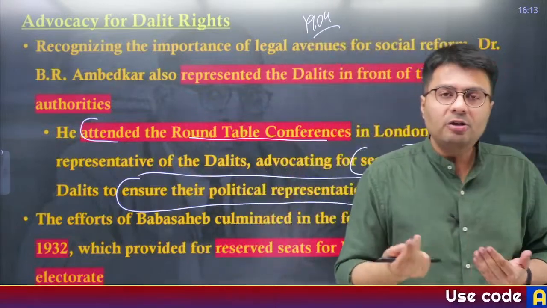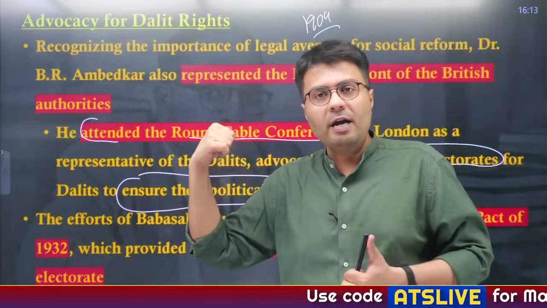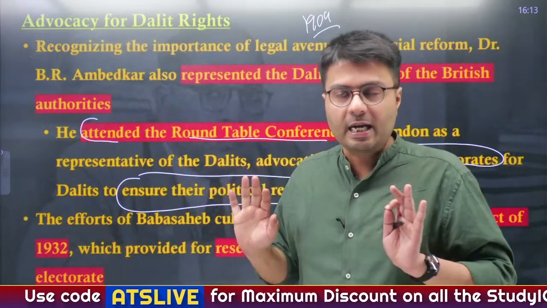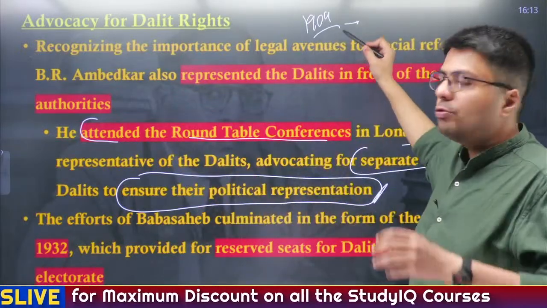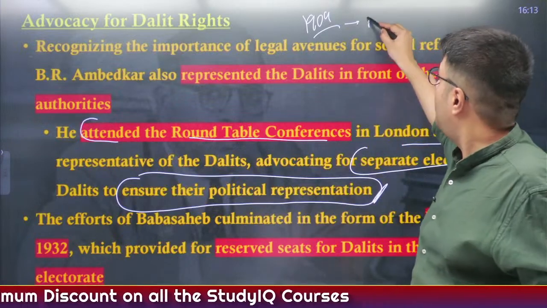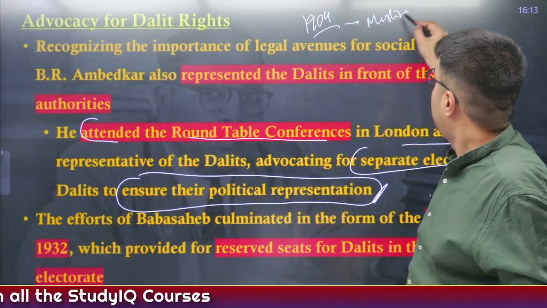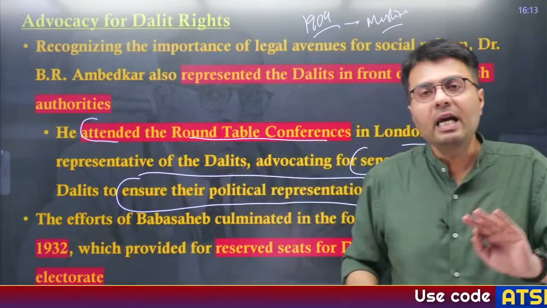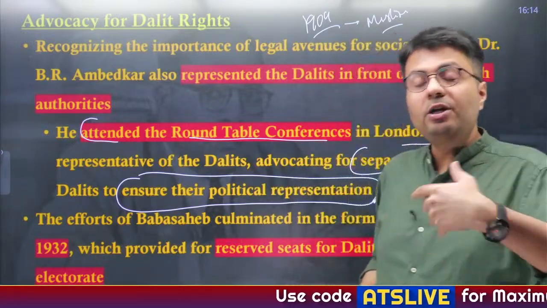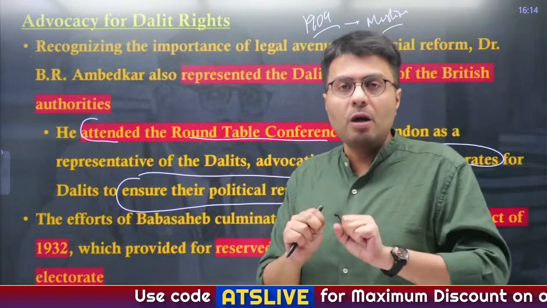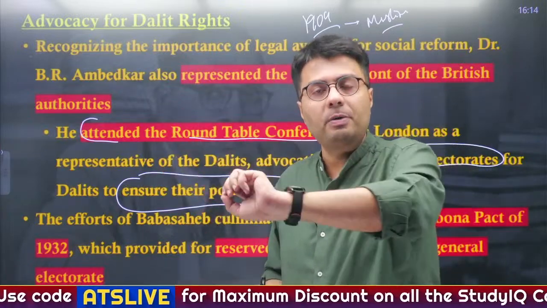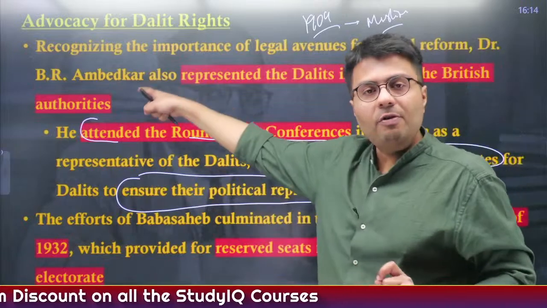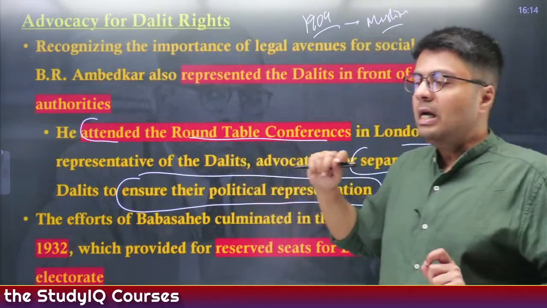However, the real intention of the Britishers in introducing such a reform, that is separate electorates, was actually to divide and rule Indian society. This started with the introduction of separate electorates in 1909 for people belonging to the Muslim community, and it was extended to other communities in 1919. Similarly, in 1932, the Britishers announced what was known as the Communal Award, which extended the provision of separate electorates now to different sections of Hindu society, that is, even to the Dalit section.